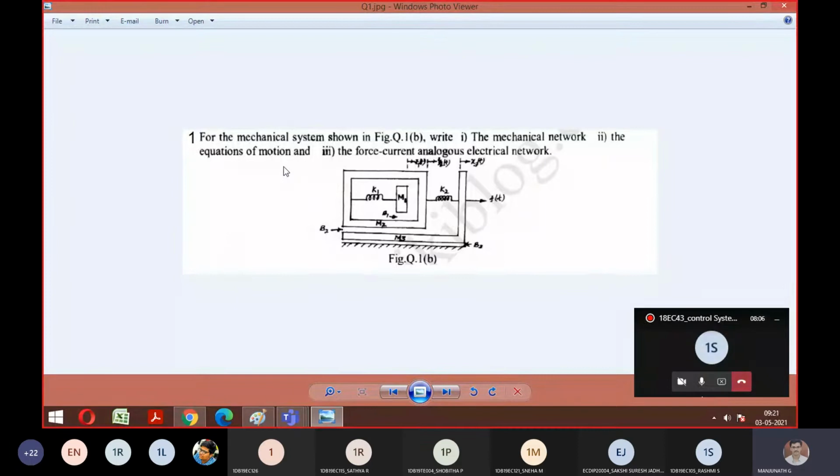So you look at the question. They have given a physical system for you. And what are the things they have asked you? They ask you to get a mechanical network followed by equations of motion, nothing but your equilibrium equation only. Then followed by your force-current analogy. So three categories they have asked. It may be for 8 marks. If they ask force-voltage also, it would have gone till 12 marks.